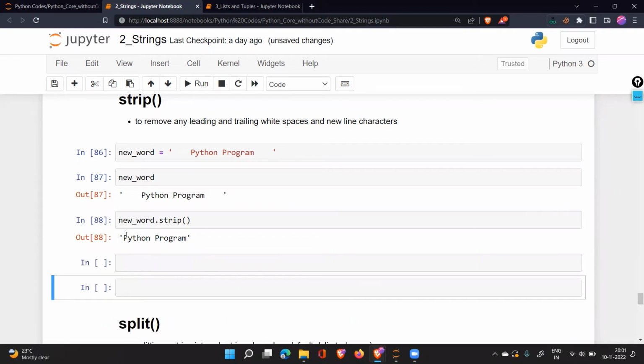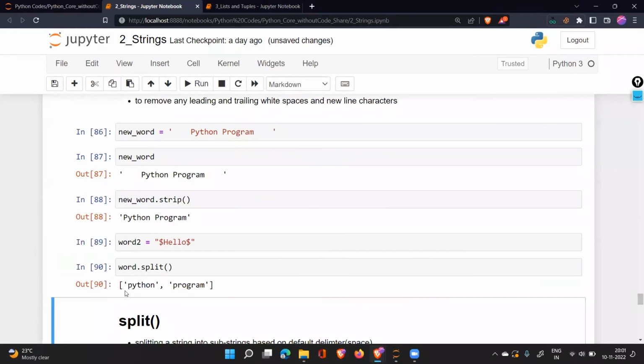Now, if I have any other word, let's say word 2 is equal to this, hello, with dollar symbols around it. And now what I can do with this is word 2 dot strip.